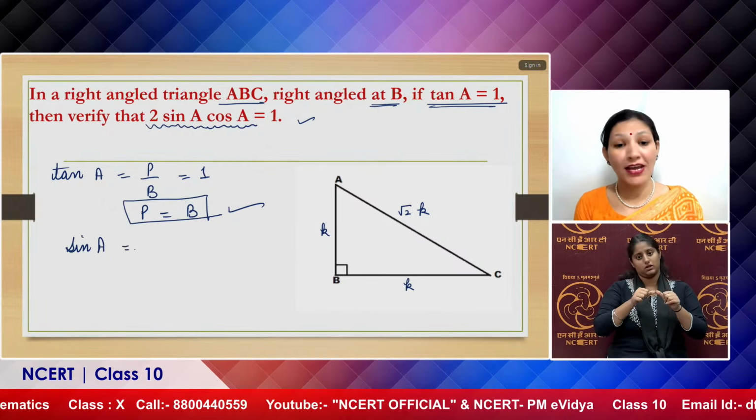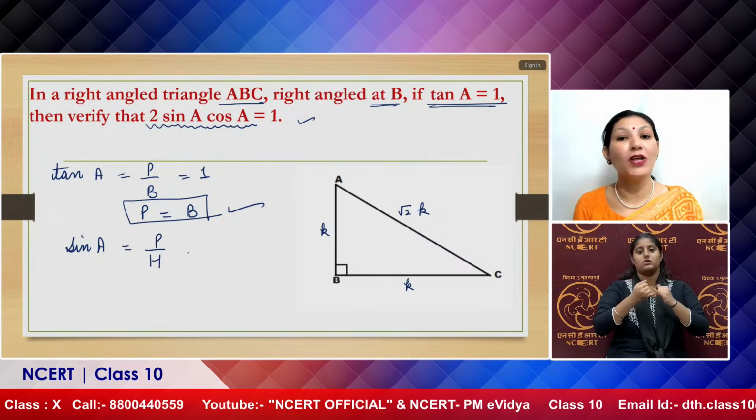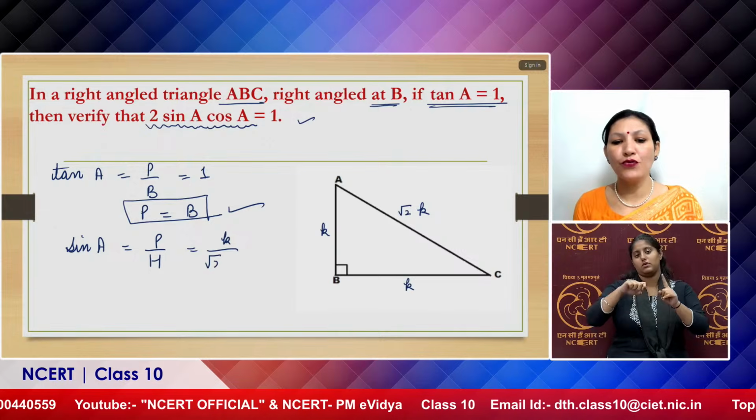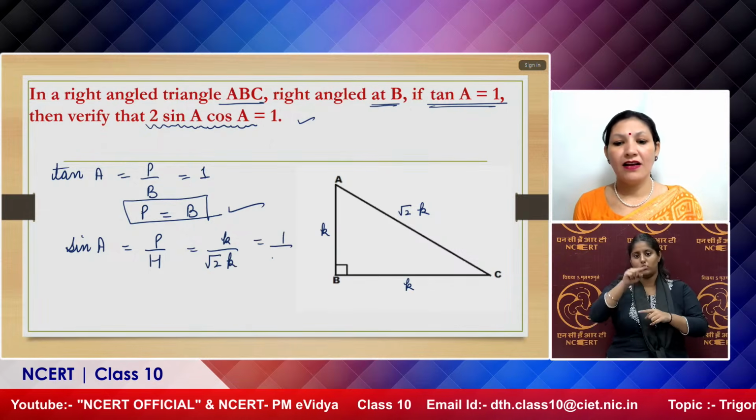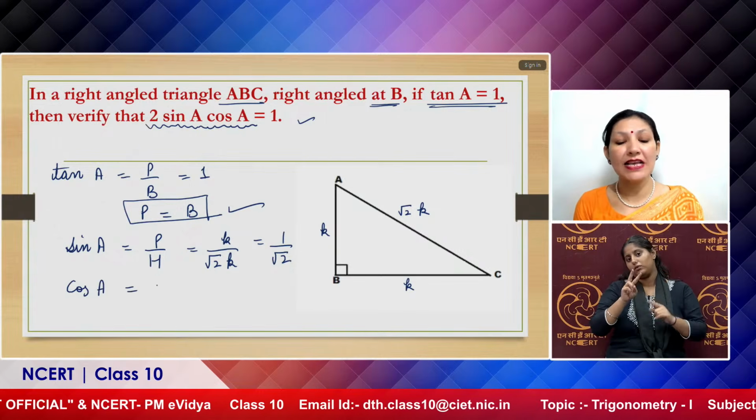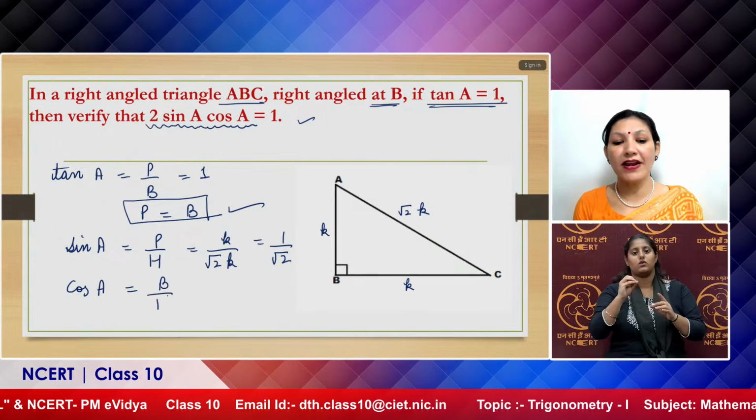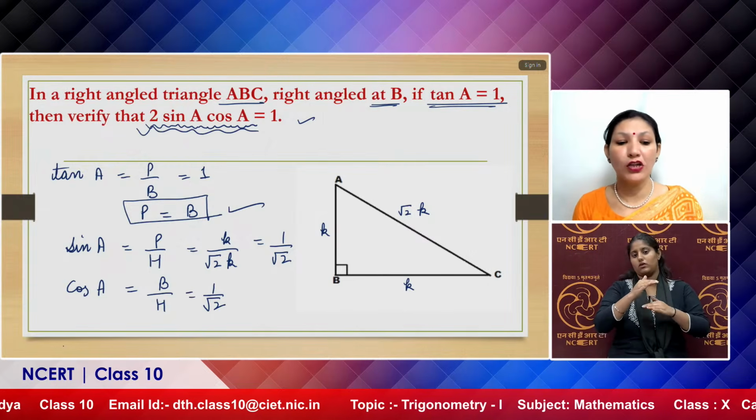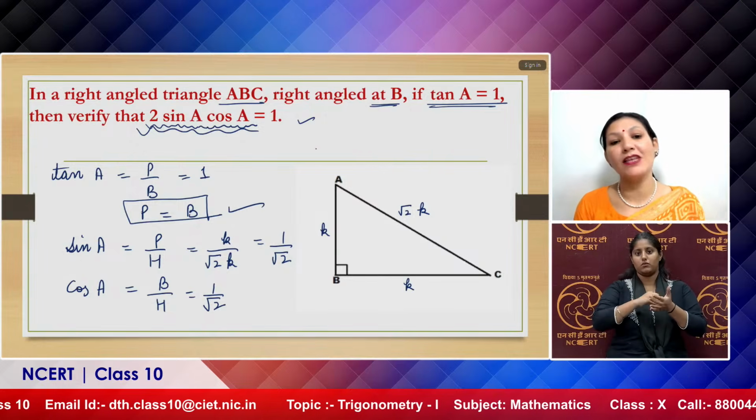Now you can calculate sin A from here. Do not forget that sin A is perpendicular upon hypotenuse. So that is k divided by root 2 times k, which is 1 upon root 2. Similarly, calculate the value of cos A, which is equal to base divided by hypotenuse, again 1 upon root 2. Now put all these values in our left hand side to get the final answer.